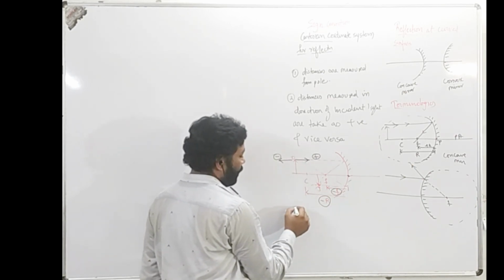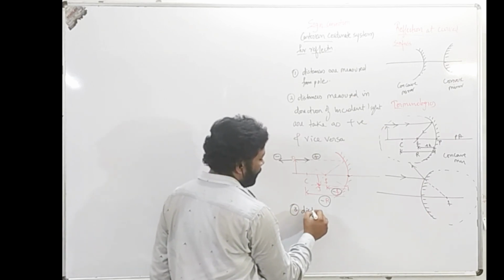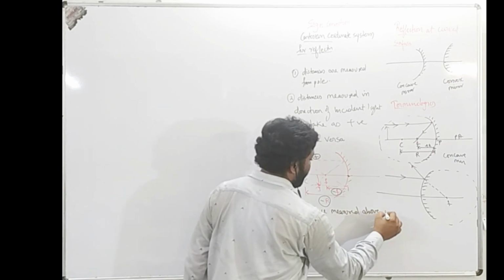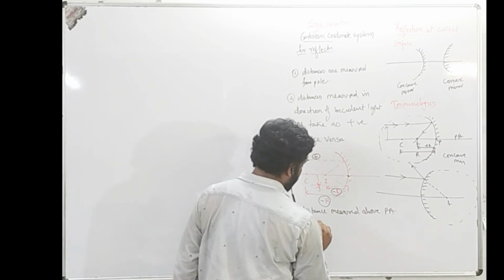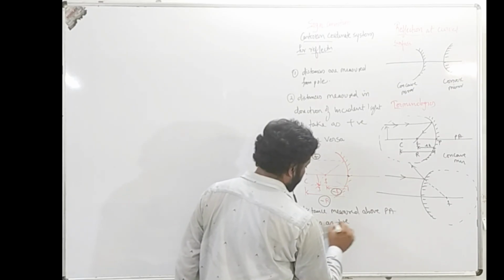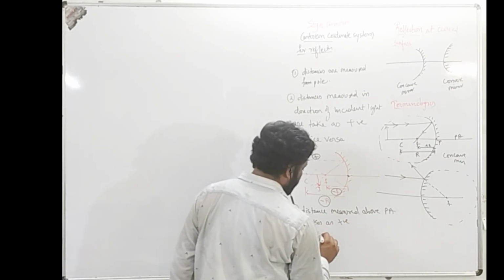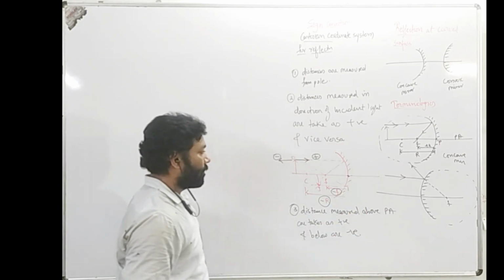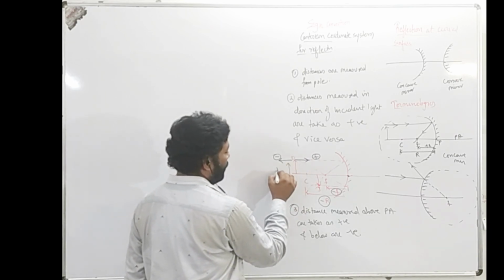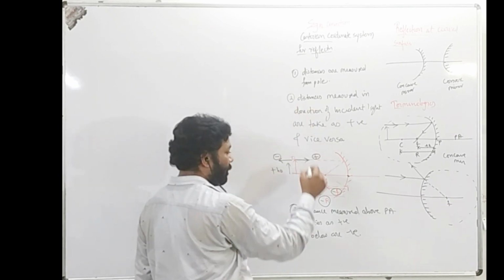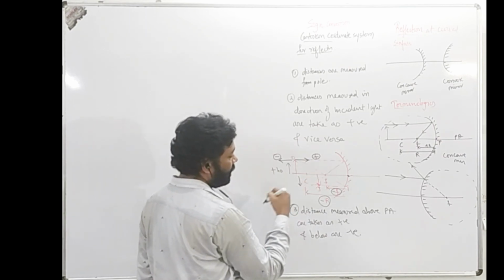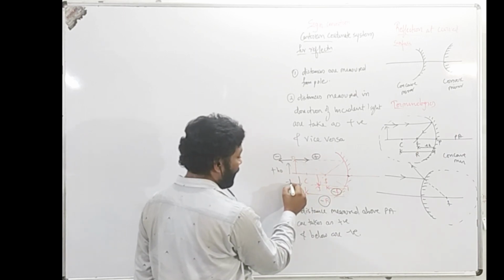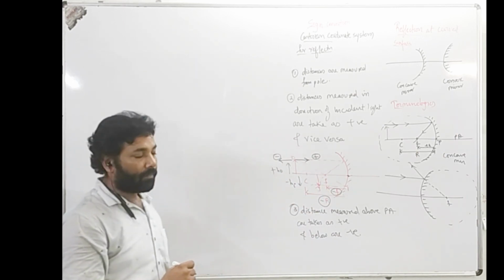Height of the object, the third point: distances measured above the principal axis are taken as positive, and all those distances measured below are taken as negative. So the height of the object will be taken as positive since it is above the principal axis, and the height of the image, if it is in reverse direction, is below the principal axis, so it will be negative.